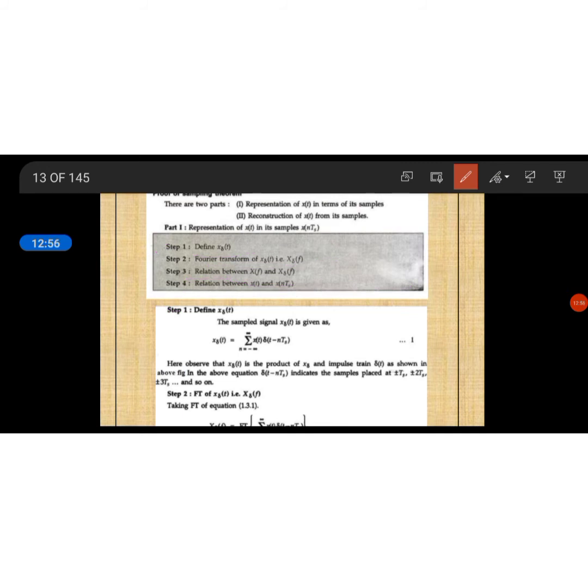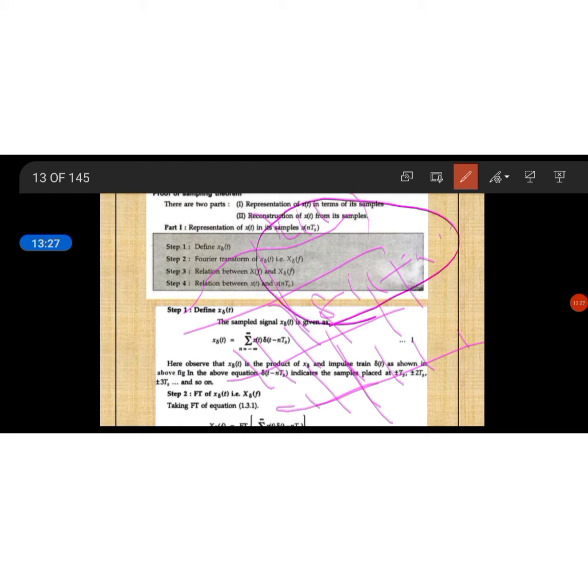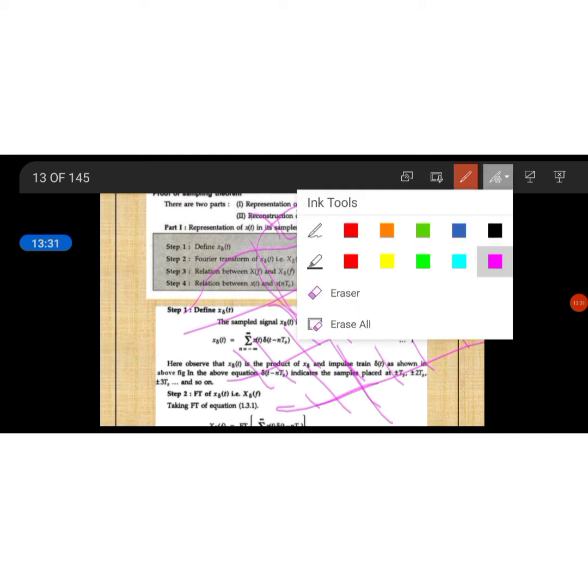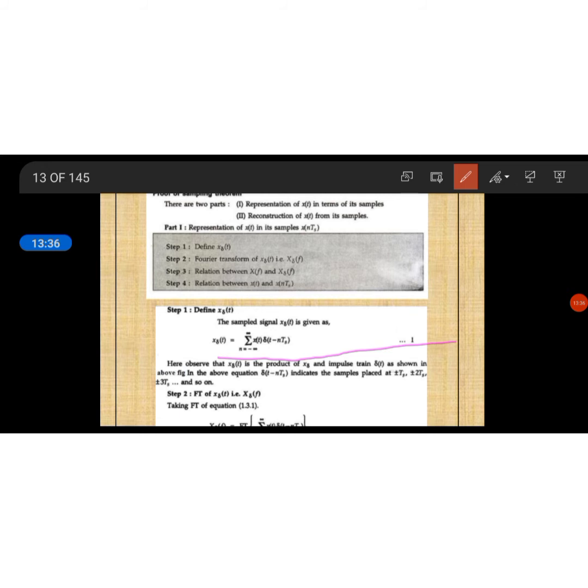Here we consider the definition of x delta of t. As we discussed earlier in the figure, this is the continuous time signal, multiplied with the unit impulse function delta of t minus nTs, and after that you get the sampled signal. So x of t is multiplied with delta of t minus nTs, and you get x delta of t. So x delta of t is x of t multiplied with delta of t minus nTs, where x of t is the continuous time input signal and delta of t minus nTs is the periodic pulse waveform.